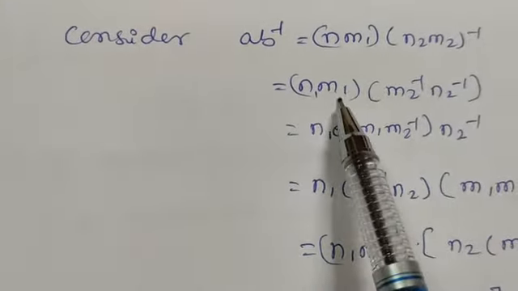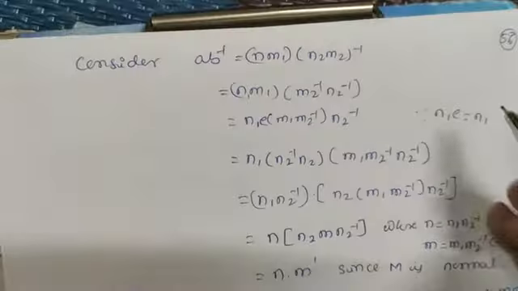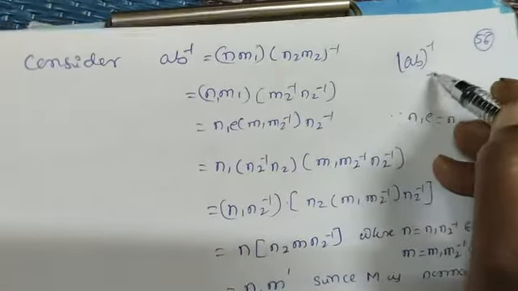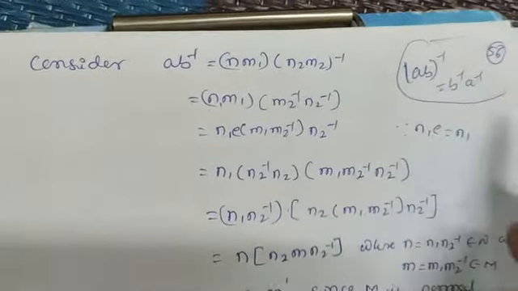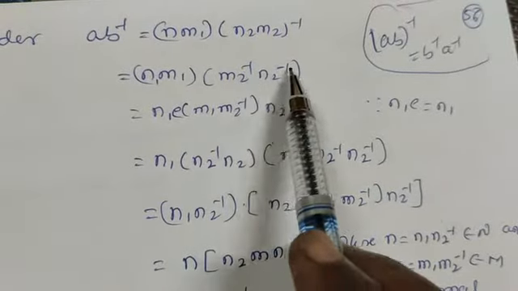So this is n1 m1 as it is. n2 m2 whole inverse is equal to m2 inverse n2 inverse. This we know, a b whole inverse is equal to b inverse a inverse. We can call this a reversal property. This you studied. So it is m2 inverse n2 inverse.